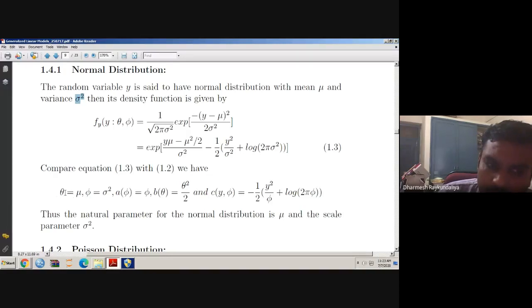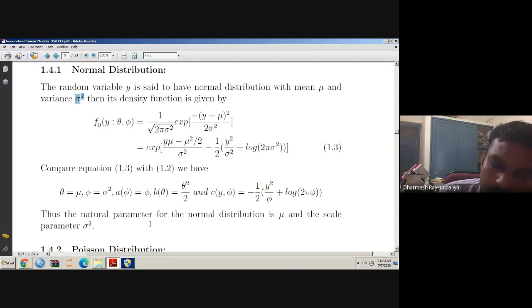I can have theta equal to mu, phi equal to sigma square, and a phi equal to phi, and b theta equal to mu square by 2. But mu is equal to theta, so I can write it as theta square by 2, and c y phi equal to this.